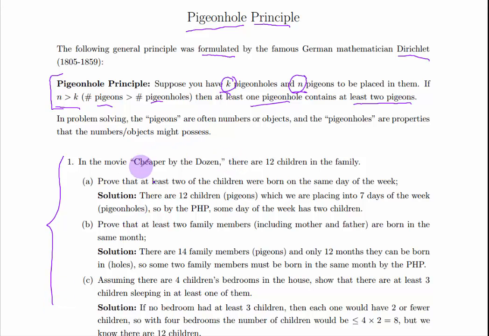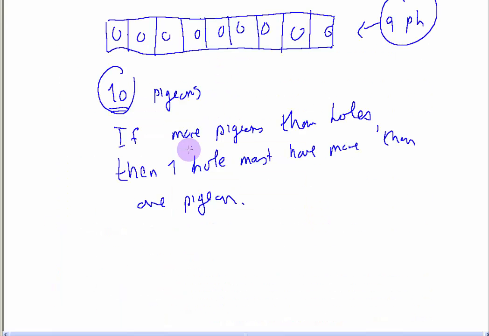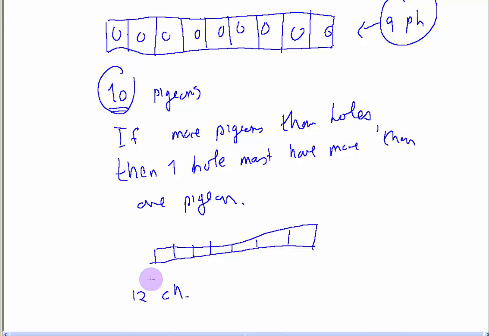Now, how does this work to show us some things? Okay. All right, so in the movie Cheaper by the Dozen, there are 12 children in the family. I'll prove that at least 2 of the children were born on the same day of the week. All right, so here we have a similar situation. Instead of holes and pigeons, we have days of the week and children. So what do we have here? So we have 7 days of the week. I can do that, 7 holes. 1, 2, 3, 4, 5, 6, 7. And I have 12 children. I have to fit these 12 children into the 7 holes.